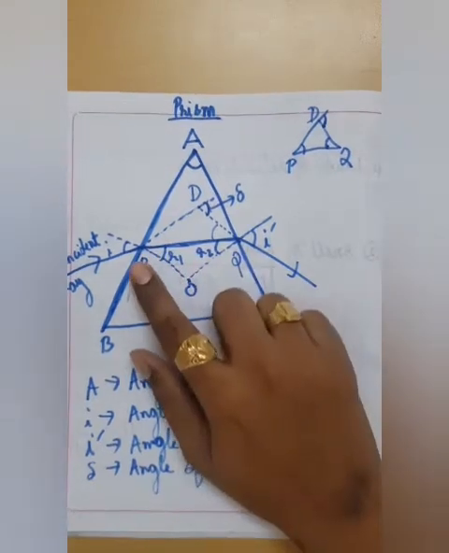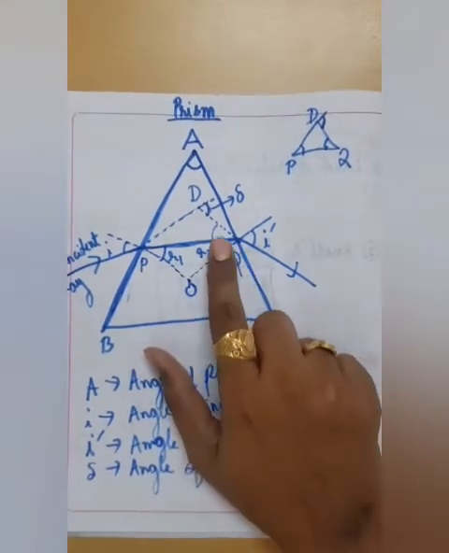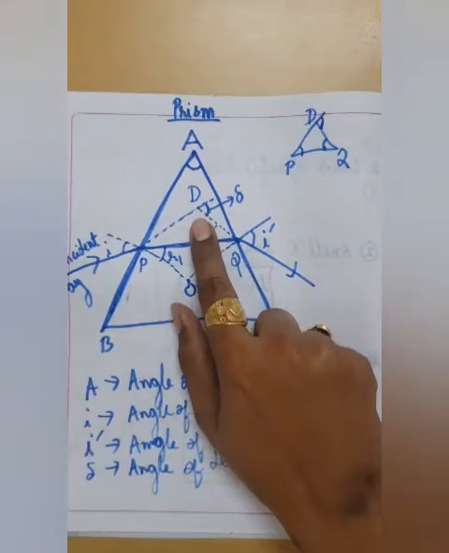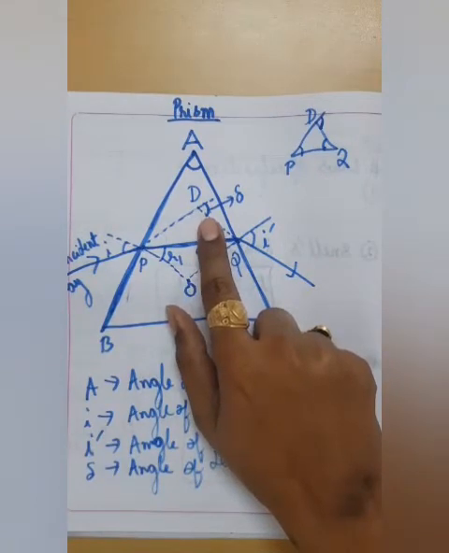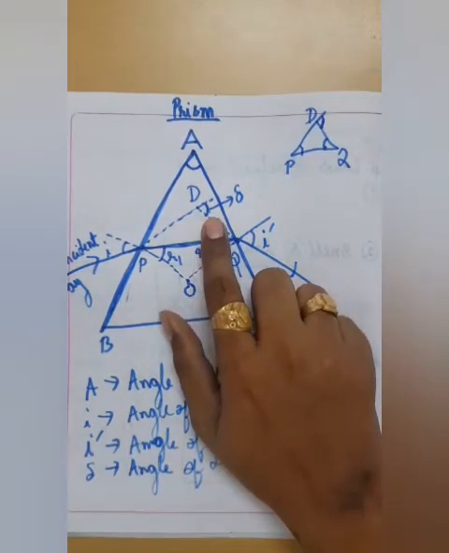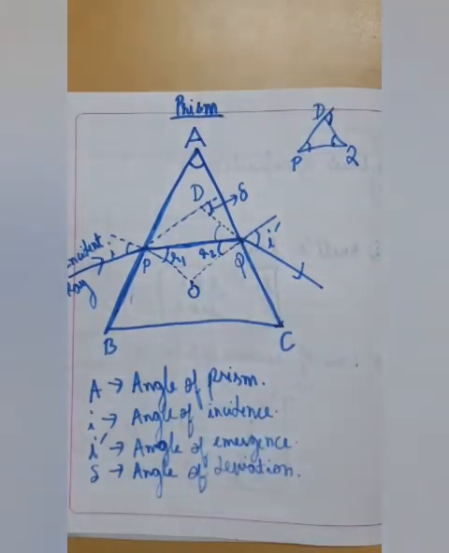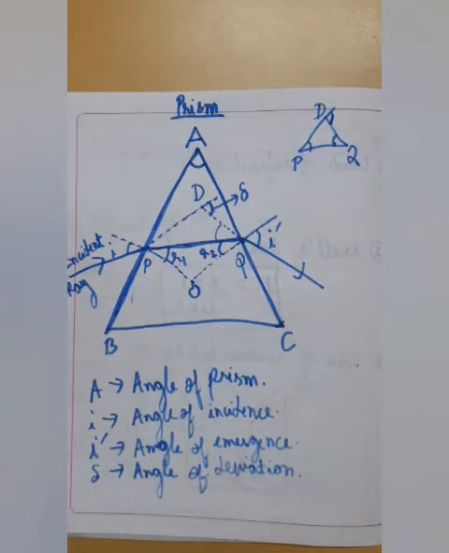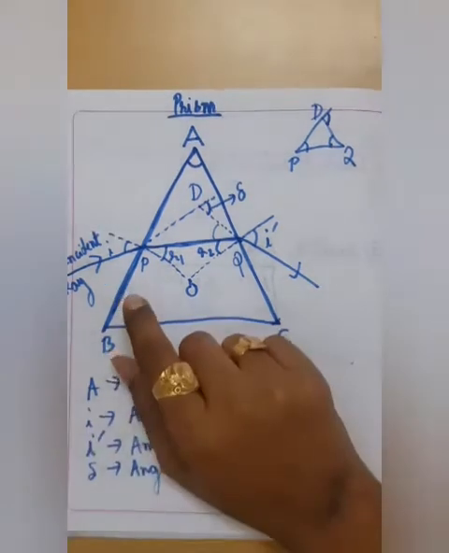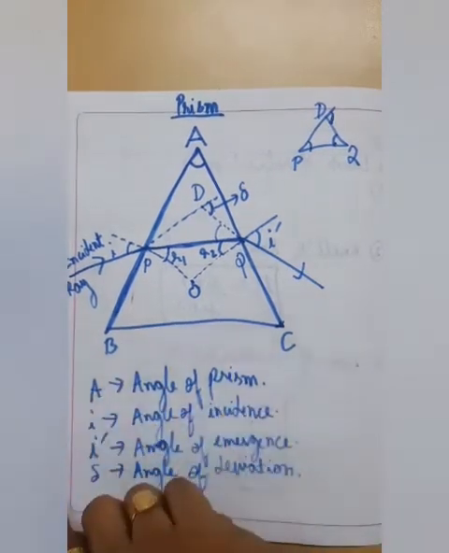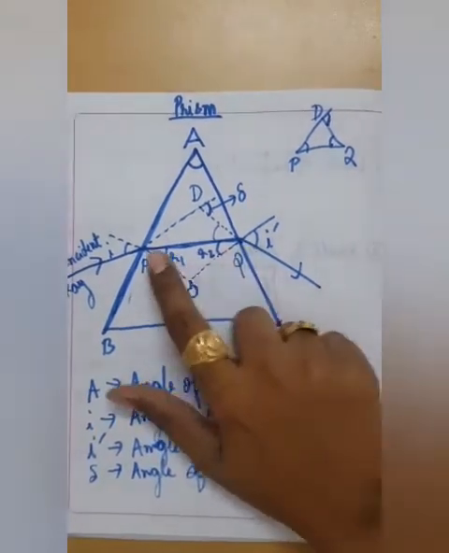We can even extend the incident ray and the emergent ray, so they meet at this point. At this particular point, we form an angle which is known as delta, or the angle of deviation. Now let us derive a relation for this prism. We would first of all consider angle QPD. Which is angle QPD?